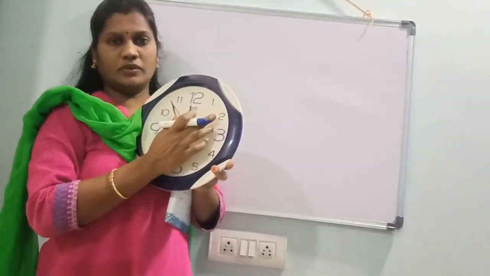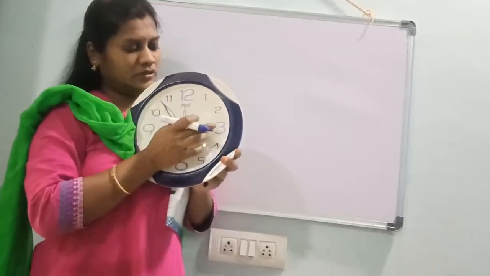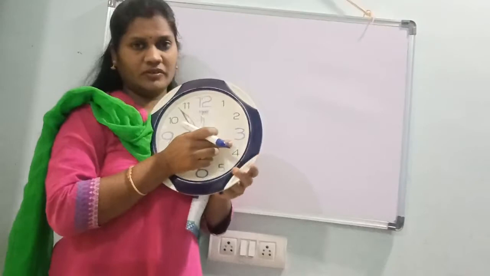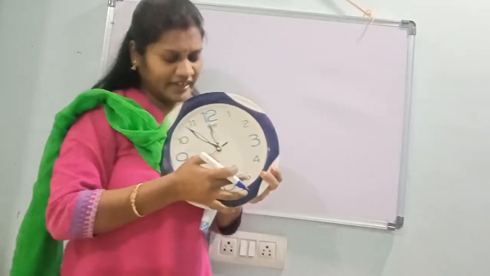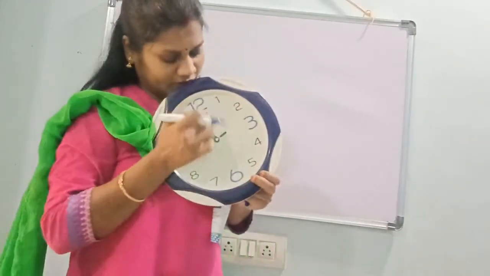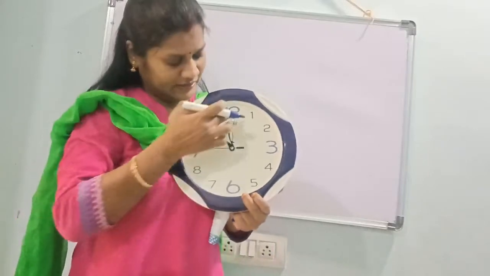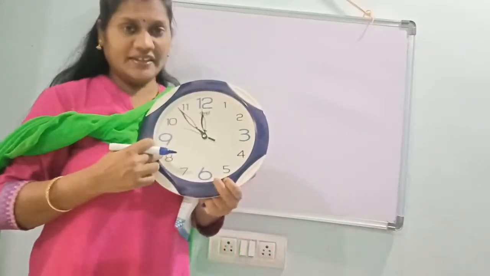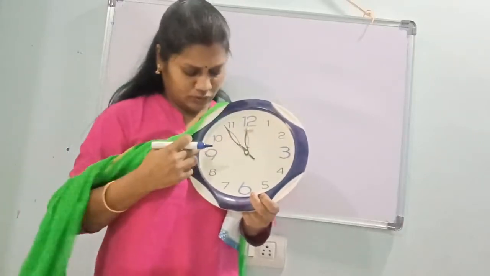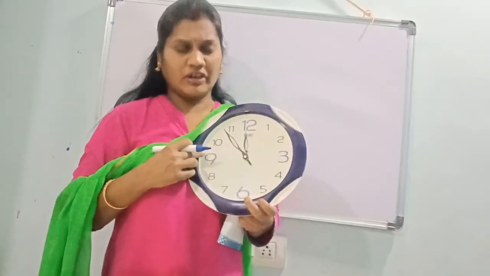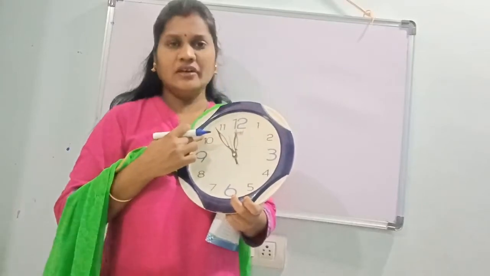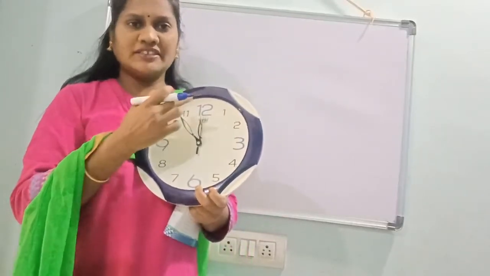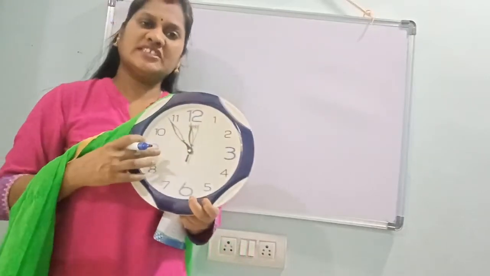12 to 2, 10 minutes. 12 to 3, 15 minutes. 12 to 4, 20 minutes. 12 to 5, 25 minutes. 12 to 6, 30 minutes. 12 to 7, 35 minutes. 12 to 8, 40 minutes. 12 to 9, 45 minutes. 12 to 10, 50 minutes. 12 to 11, 55 minutes. 12 to 12, 60 minutes.